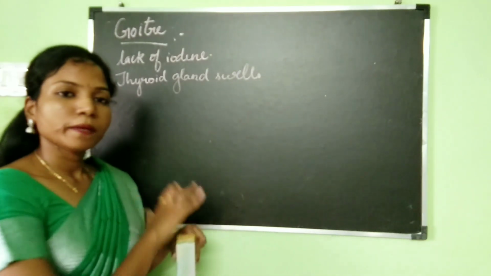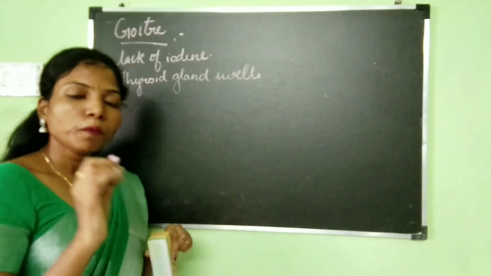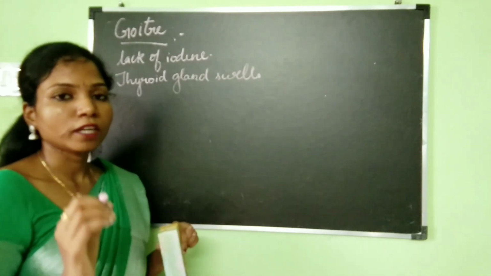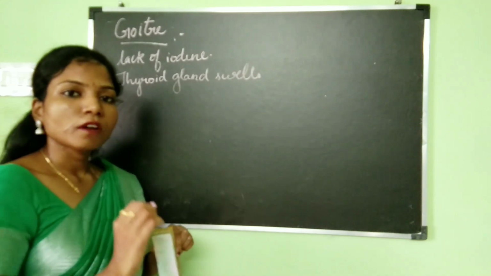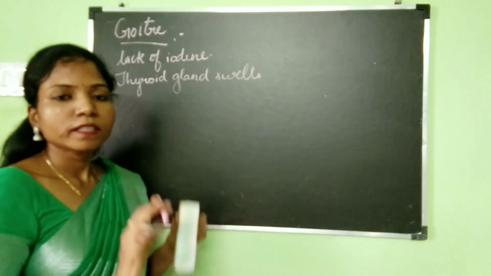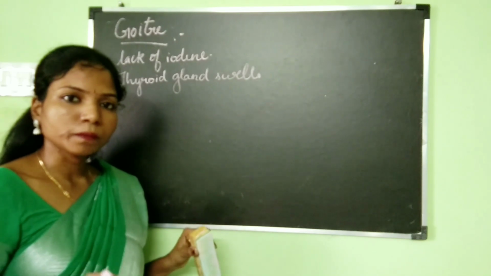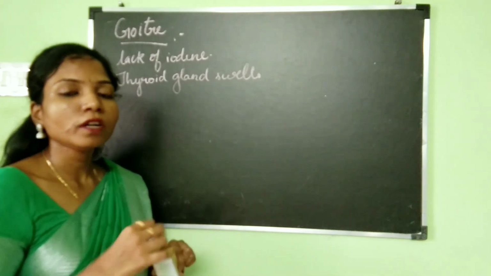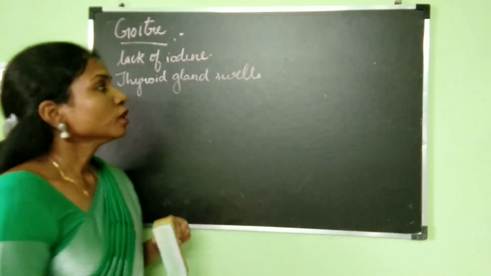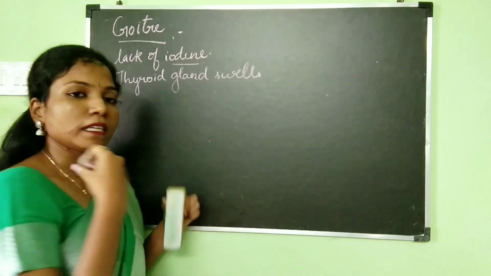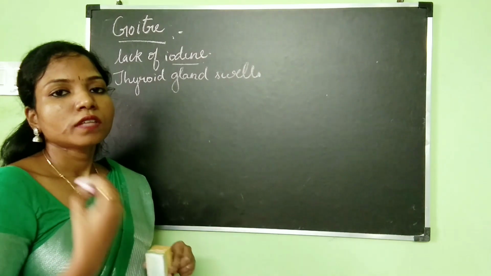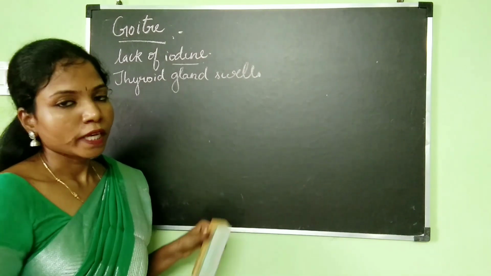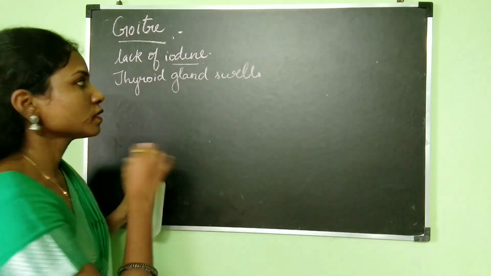Goiter is basically due to hyposecretion, that is reduced secretion of thyroxine hormone, which is because of lack of iodine. The thyroid gland is not the problem. It is the iodine, because iodine is very essential for production of thyroid hormone. This iodine is lacking in a person's diet, so the person does not have the ability to produce thyroxine. So this is goiter.